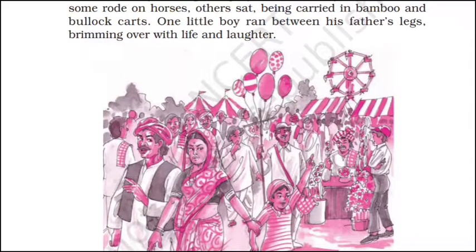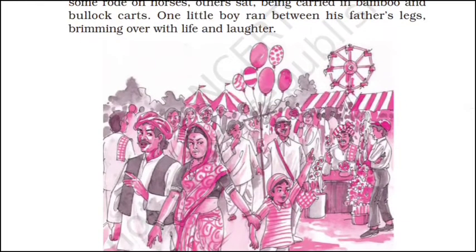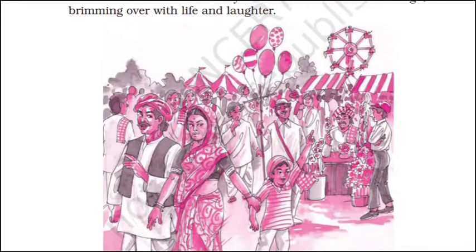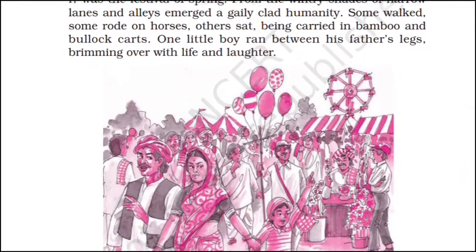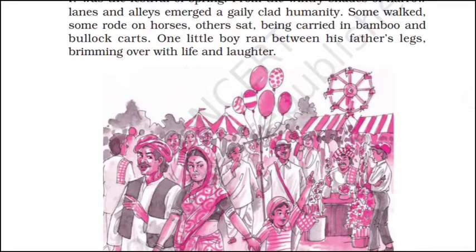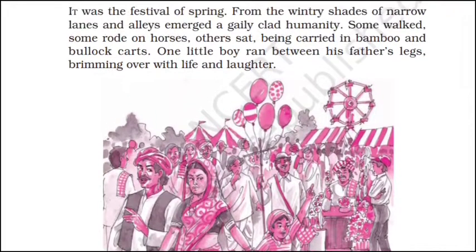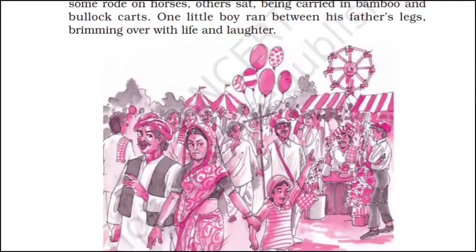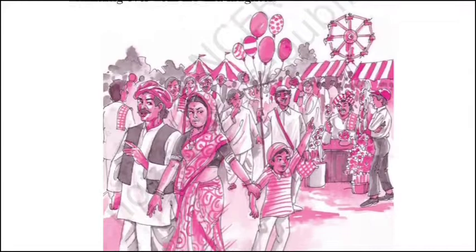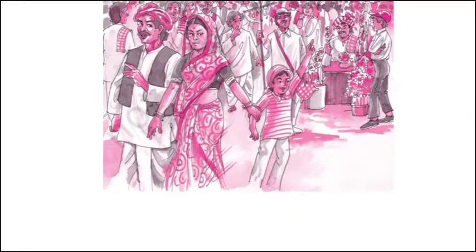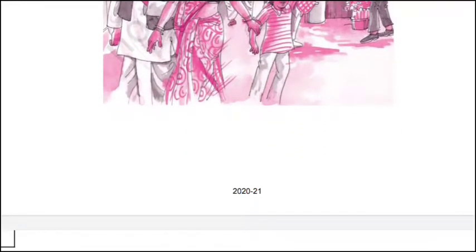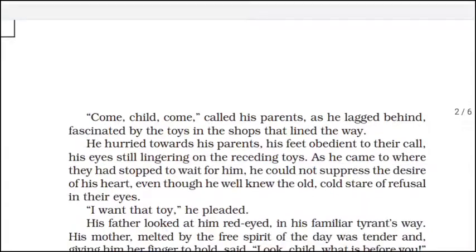One little boy ran between his father's legs, brimming over with life and laughter. So that little boy was there with his father, between his father's legs, brimming over with life and laughter.